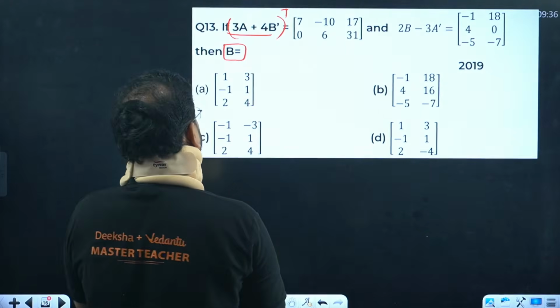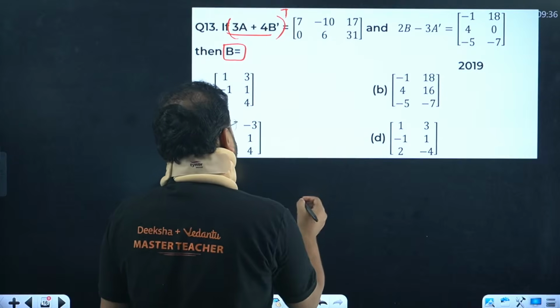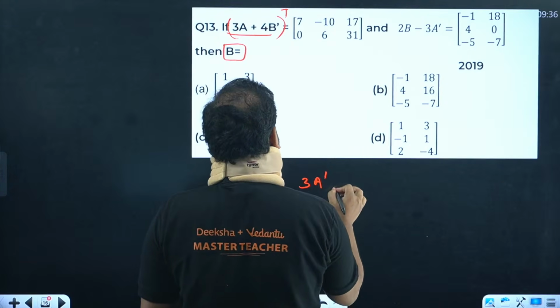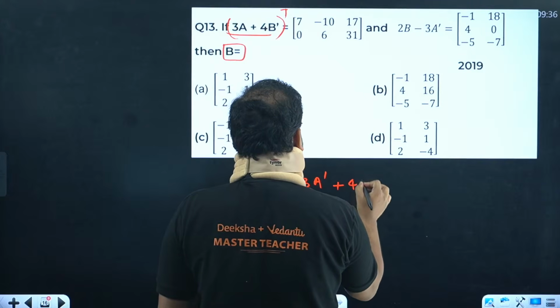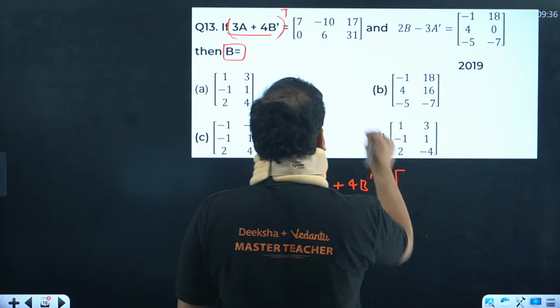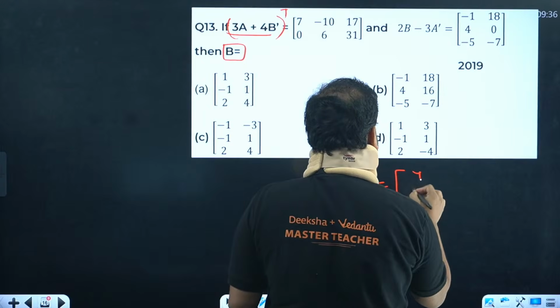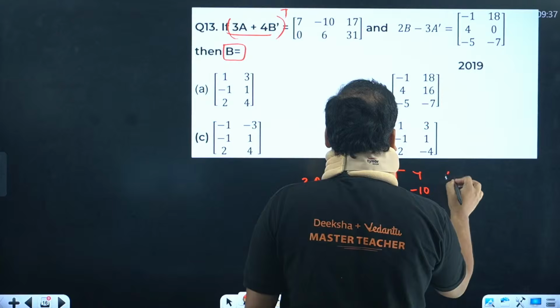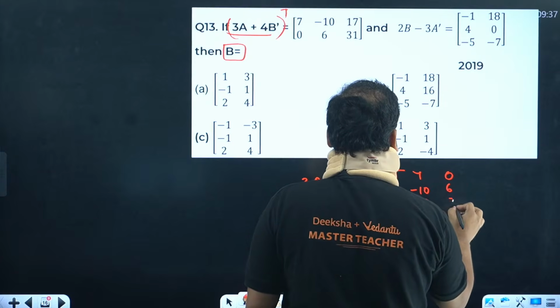As I mentioned, take the transpose of this. So I'll have over here 3A transpose plus 4B transpose equals to this matrix. Transpose means the row becomes column. So we have 7, minus 10, 17, 0, 6 and 3.